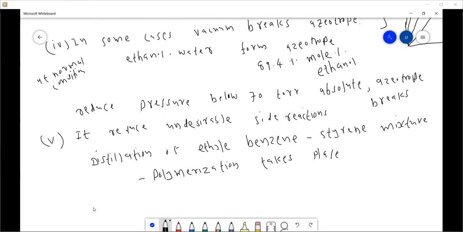But if we operate under vacuum, then it reduces the polymerization.